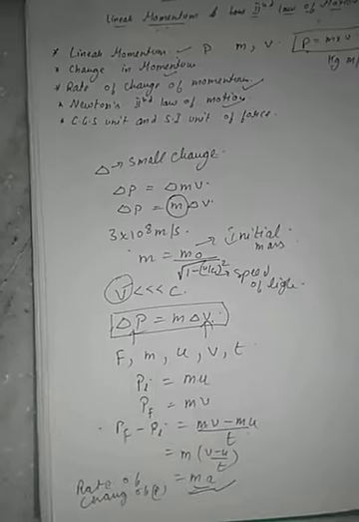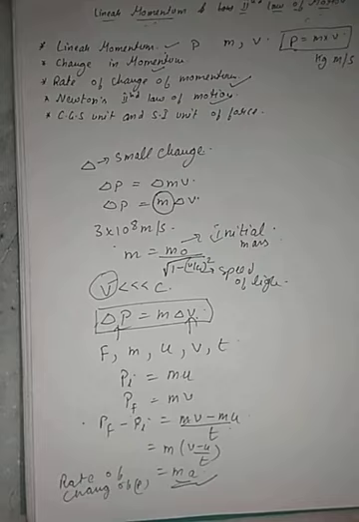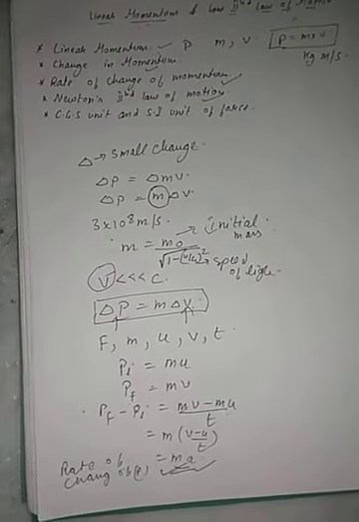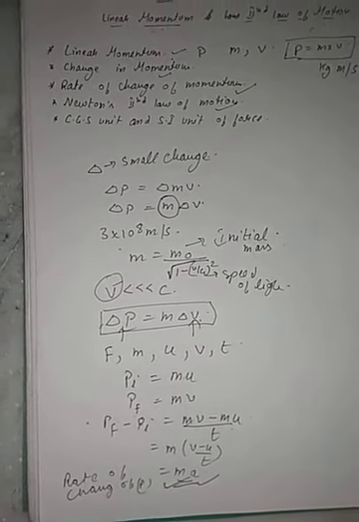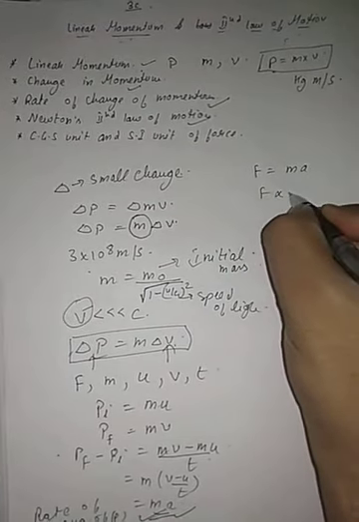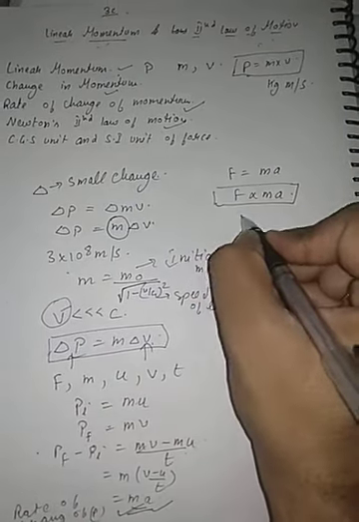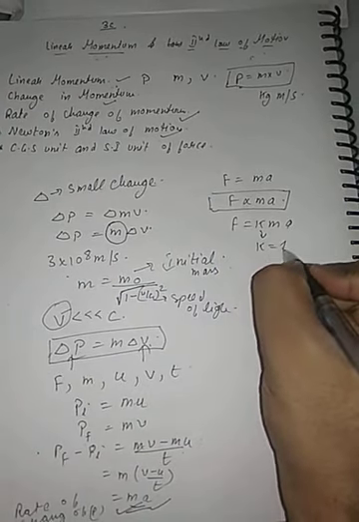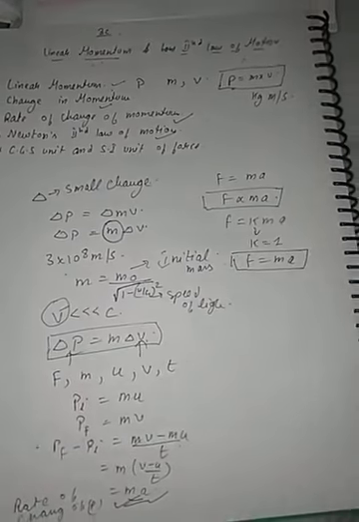First of all, I will tell you the statement of Newton's second law. The rate of change of momentum is directly proportional to the force applied. This is the rate of change of momentum according to the previous section we have discussed. This is only the rate of change of momentum. Now according to them, F equals ma. F is directly proportional to the rate of change of momentum, that is ma. Now F equals kma, where k equals 1 always, so the formula becomes F equals ma. This is the Newton's second law of motion.